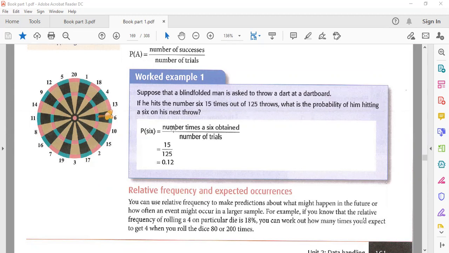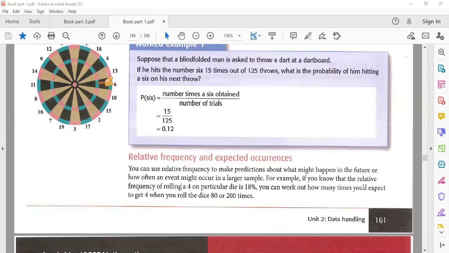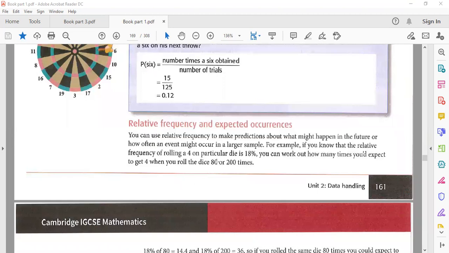So what you need to do: out of 125 throws, 15 times he will hit the 6. So what is the probability that next time he throws, it will be a 6? You do 15 divided by 125, and you will get your answer, 0.12. That's two easy things.